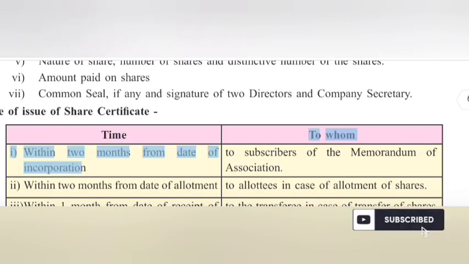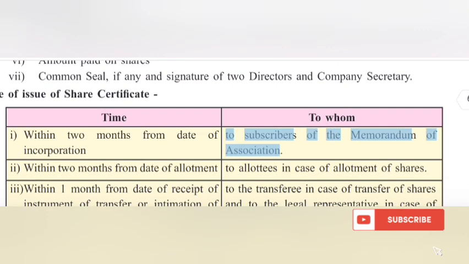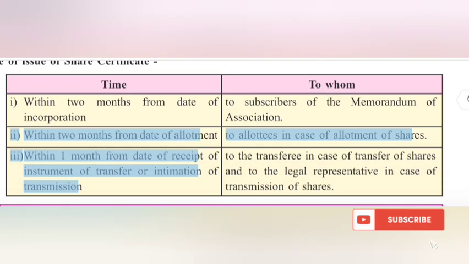Time. To whom? I. Within 2 months from date of incorporation, to subscribers of the Memorandum of Association. E. Within 2 months from date of allotment, to allottees in case of allotment of shares.